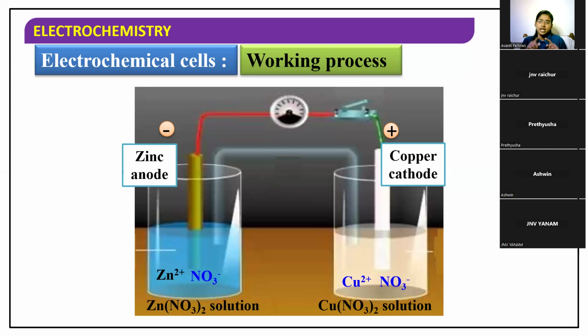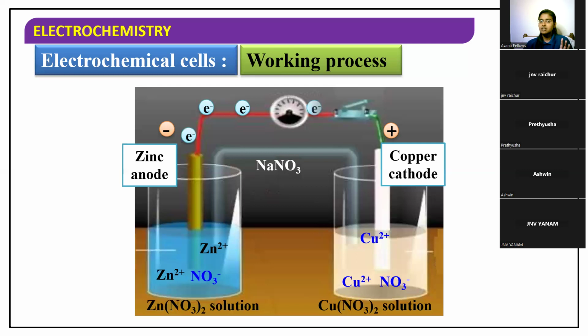Now, inside the salt bridge, I told you that we will have an inert salt. And the inert salt which I'm going to use here is sodium nitrate. The Zn 2+ is present inside the zinc nitrate solution, and the Cu 2+ ion present inside the copper nitrate solution will go and try to deposit on the copper cathode. So the electrons are moving from the zinc to the copper side.